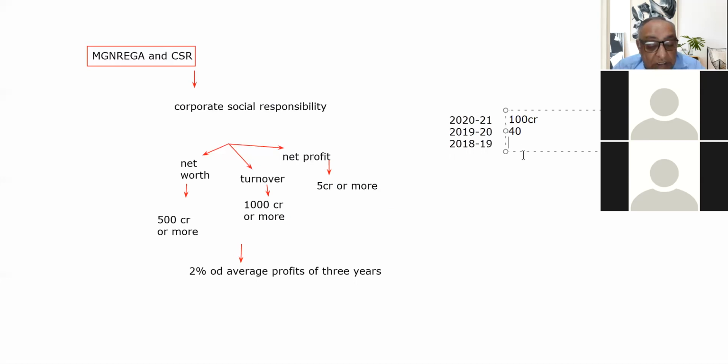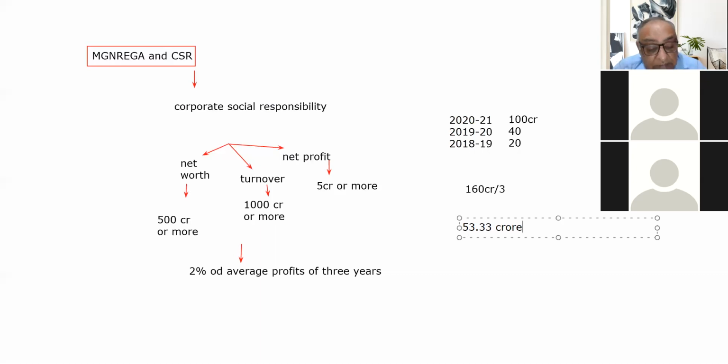And in this year, my profit was rupees 20 crore, let's suppose. So the total profit has become rupees 160 crore. What is the average of this 160 crore? It will be divided by 3, so that will become 53.33 crore. That will be the average profit.